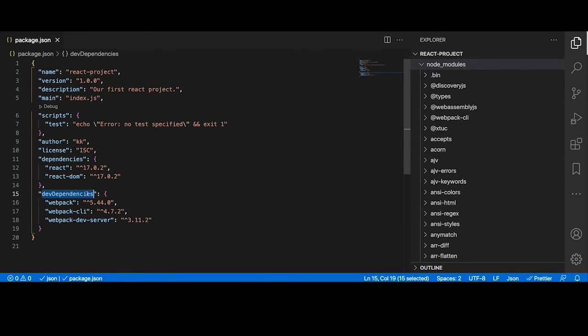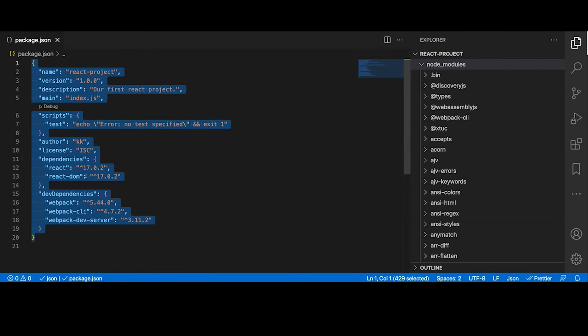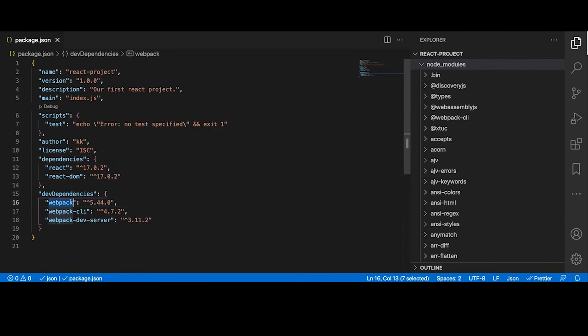One thing could happen. If two people are working on the same project, they could have a different version of this library. That problem doesn't exist unless we have the version mentioned in the package.json. And if you want the same library, the only thing I have to do is just send you this one file, and everyone in the team will have the same dependency installed. So that's the purpose of package.json.